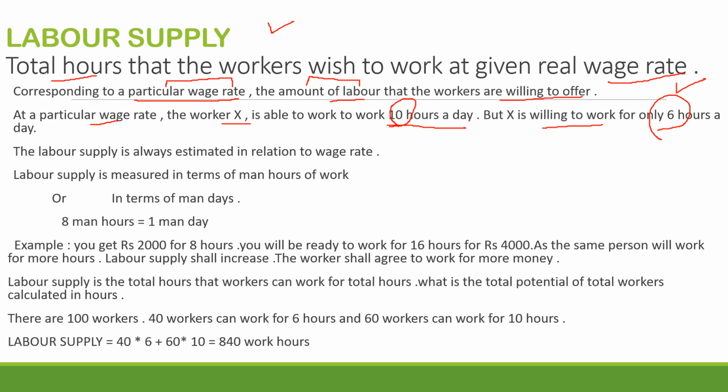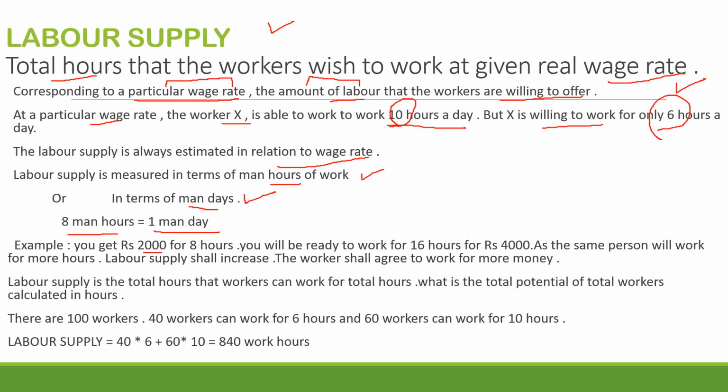6 hours. Labor supply is always estimated in relation to wage rate. It is measured in terms of man hours of work or man days of work. So when I talk about the labor supply, it will be in terms of hours or in terms of days. What is basically taken is that 8 man hours is considered 1 man day.